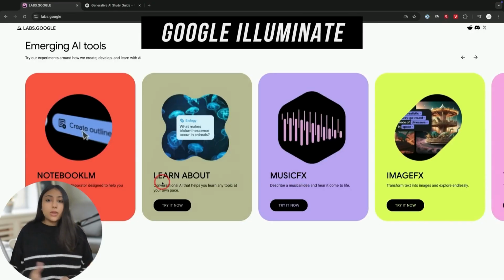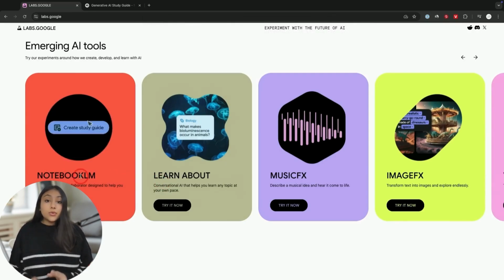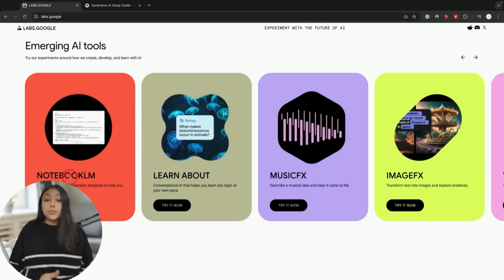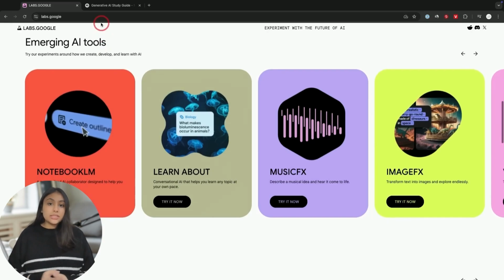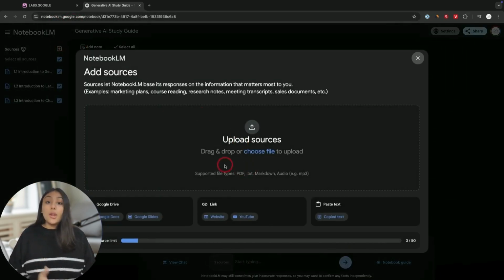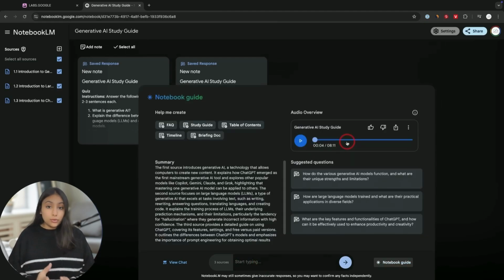This is very similar to another function that you'll find inside of another app called Notebook LM. This is from Google. This is one of the most popular tools in the world of AI. So if you haven't used Notebook LM, I'll just briefly show you what this is. Now with Notebook LM, at notebooklm.google.com, you can add all kinds of sources, that is all your own information, your own research and your own knowledge base, and then you can have an AI-based chat conversation with all your own sources.